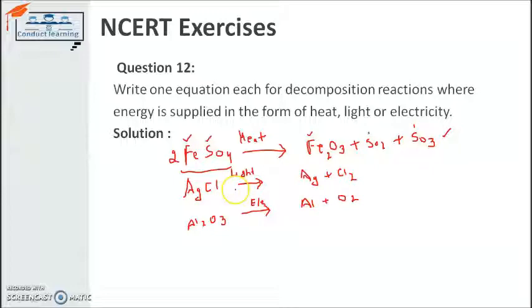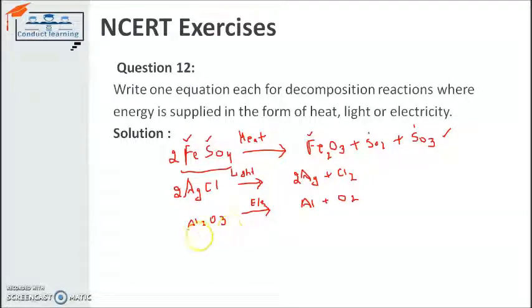AgCl is giving Ag and Cl2, so it's not balanced. If I take 2 molecules of silver chloride, it will be decomposed into 2 molecules of silver and 1 molecule containing 2 atoms of chlorine.